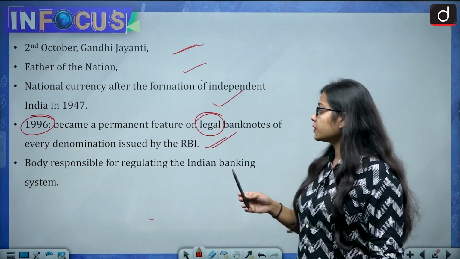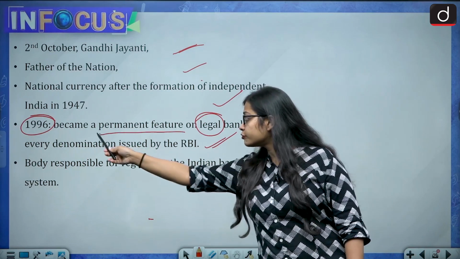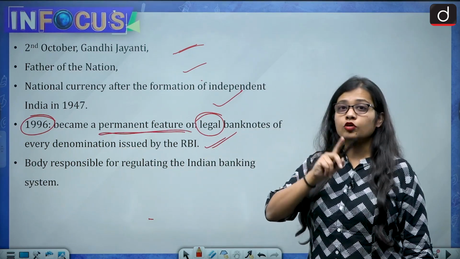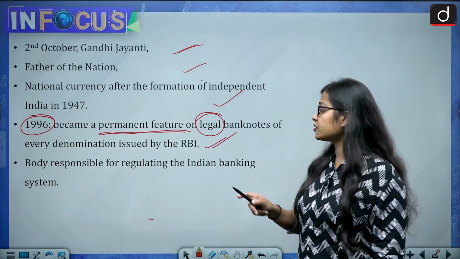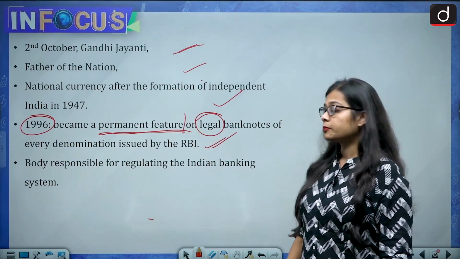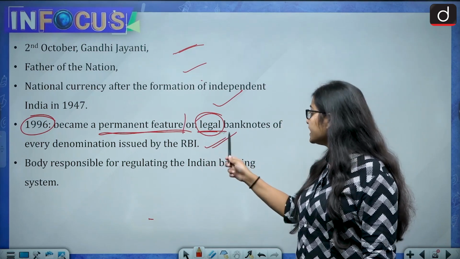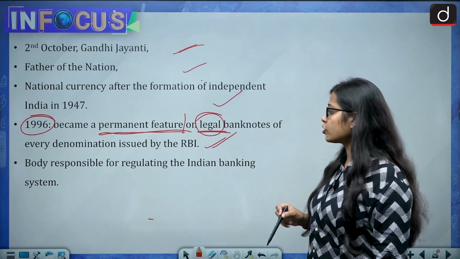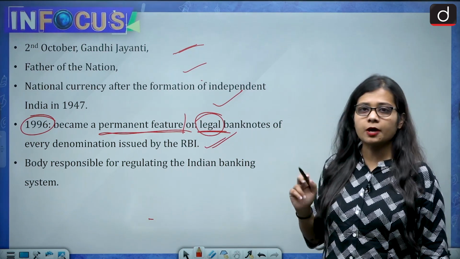Before it was not permanent. In the year 1996, Mahatma Gandhi's picture became a permanent feature on legal banknotes of every denomination issued by the RBI.